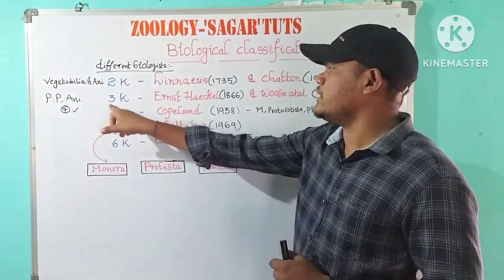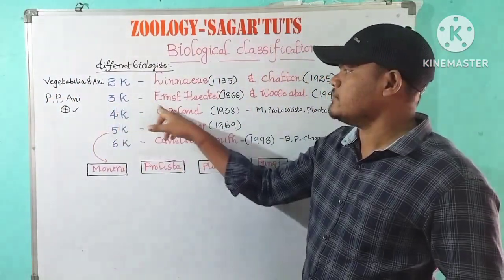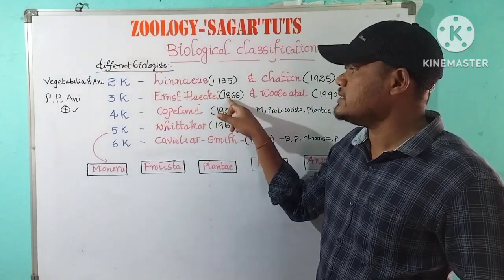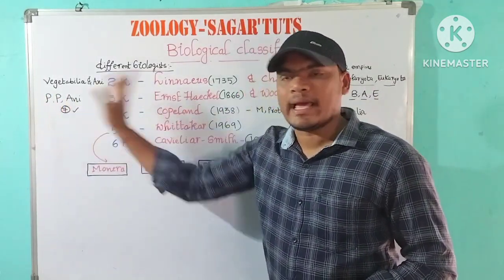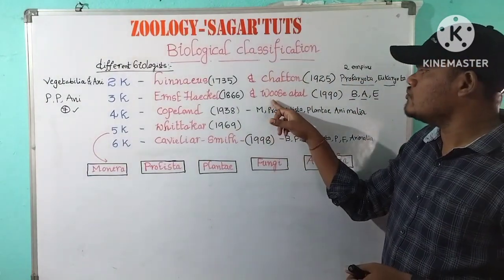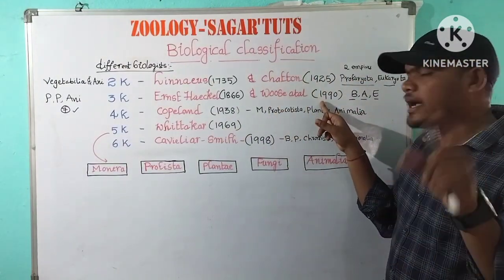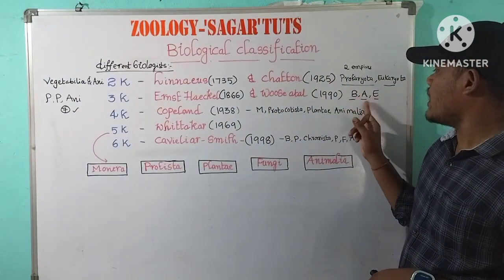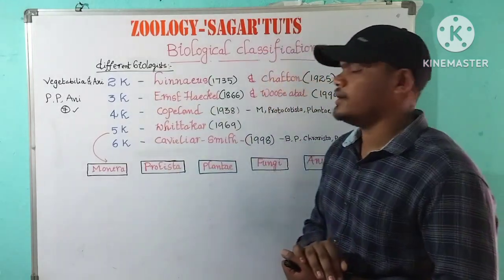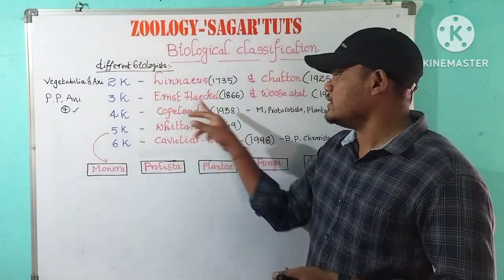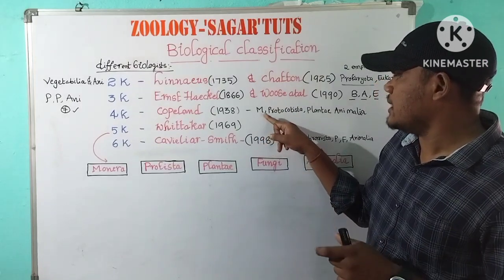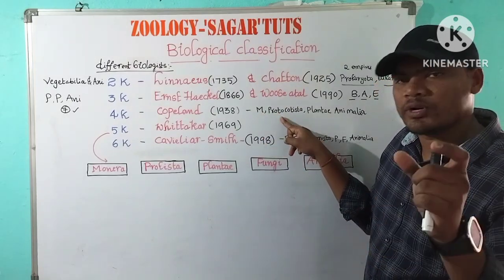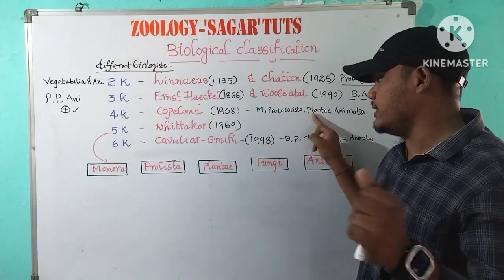Coming to three kingdoms, Ernest Haeckel in 1866 proposed Protista, Plantae and Animalia, and Carl Woese et al. in 1990 proposed Bacteria, Archaea and Eukarya. Coming to four kingdoms, Copeland in 1938 proposed Monera, Protoctista, Plantae and Animalia.